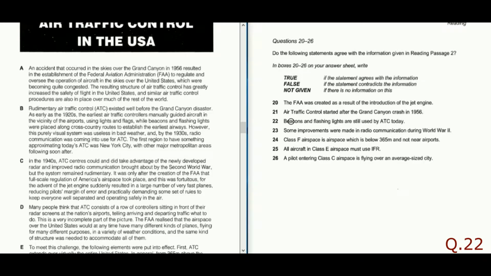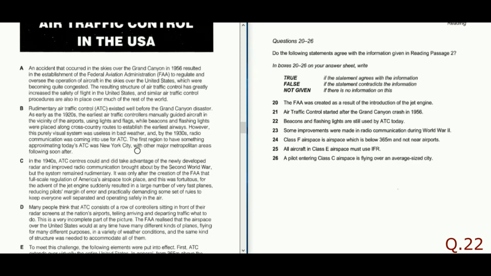But the question is, beacons and flashing lights are still used by ATC today. "However, purely visual systems were useless in bad weather, and by the 1930s, radio communication was coming into use for ATC. The first region to have something approximating today's ATC was New York."